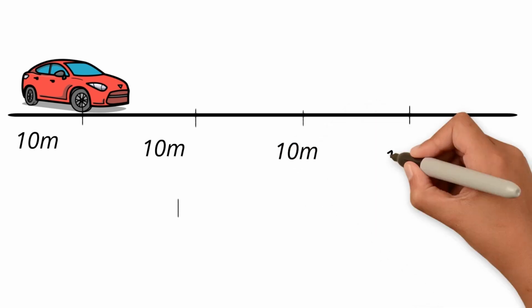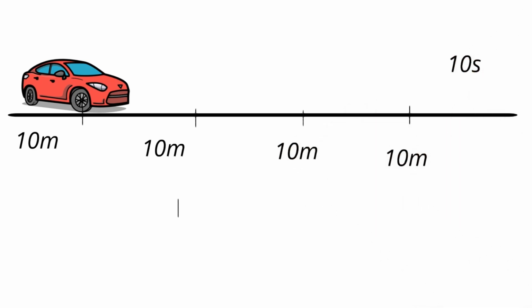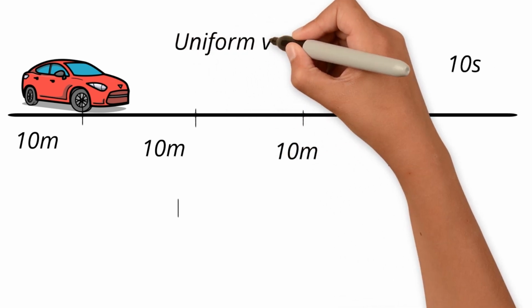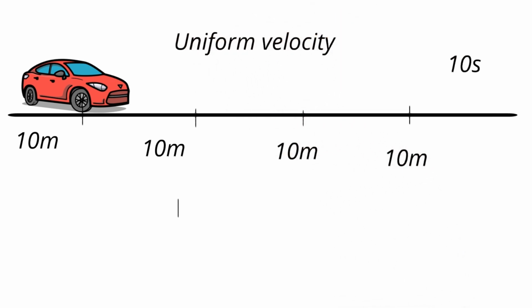Now consider this car. This car is traveling in a straight line, in a straight path, covering the same distance of 10 meters in every 10 seconds. That means for every 10 seconds, the car has traveled the same distance of 10 meters and the car is traveling in a straight line, straight path. That means that direction is not changing. So you can say that the car is traveling with uniform velocity.